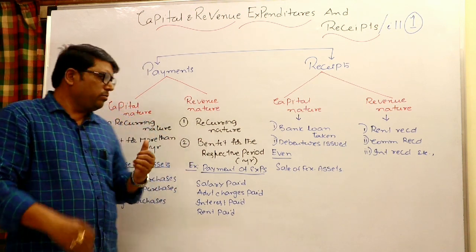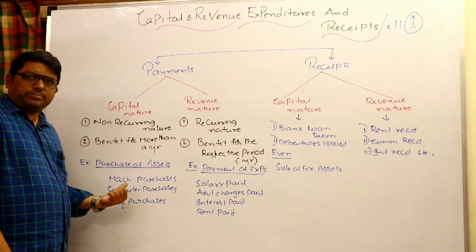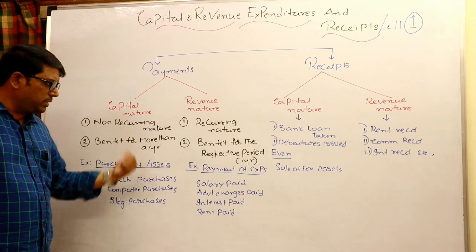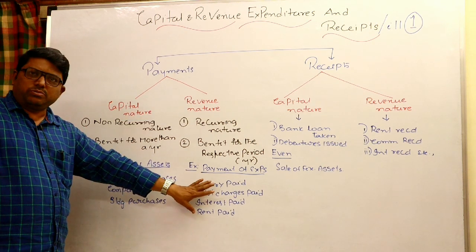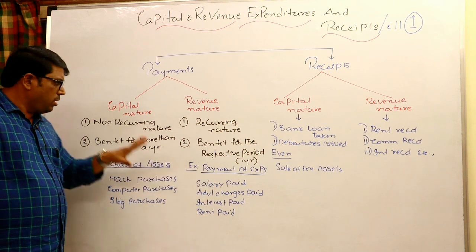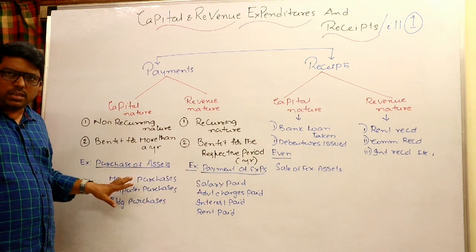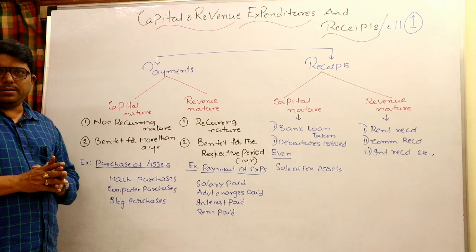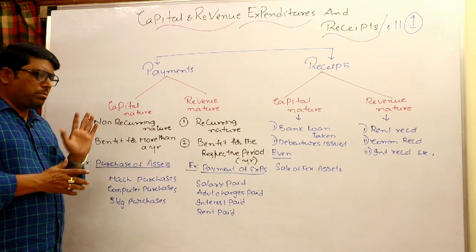So in regular language we can call them assets. All capital payments are like assets. Revenue payments are like expenses; they will be debited to the trading and P&L account. All capital payments like assets will go to the balance sheet asset side. Clear? Revenue and capital, that is the difference.